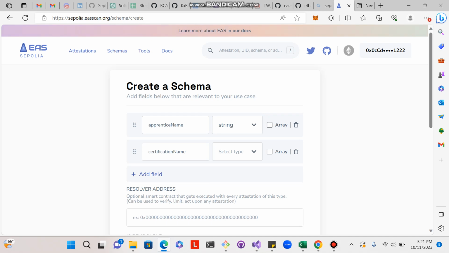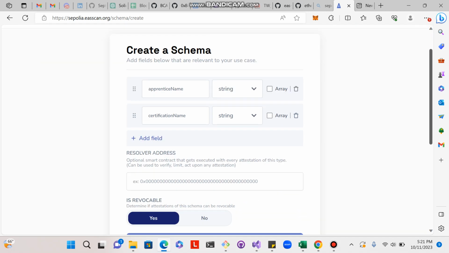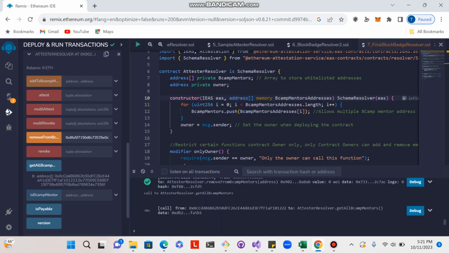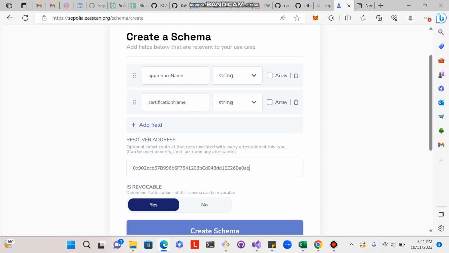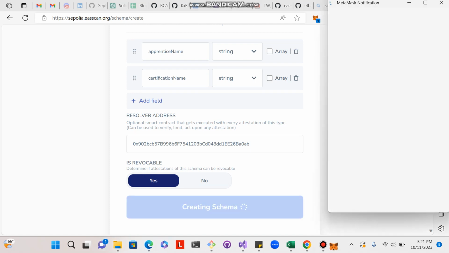Like we talked about before, certification name shouldn't be a string, but I'm still looking at that. I'm just doing this as an example. So I'll take my resolver contract address, put it here, say yes, it's revocable, and create the schema.